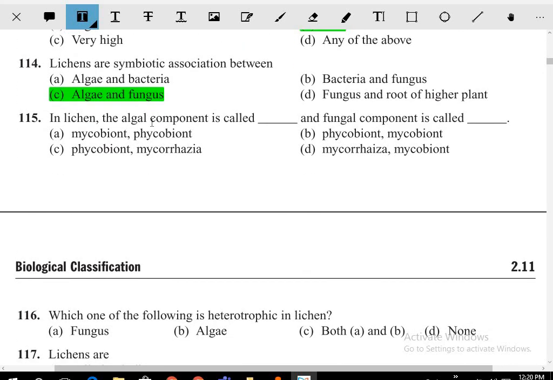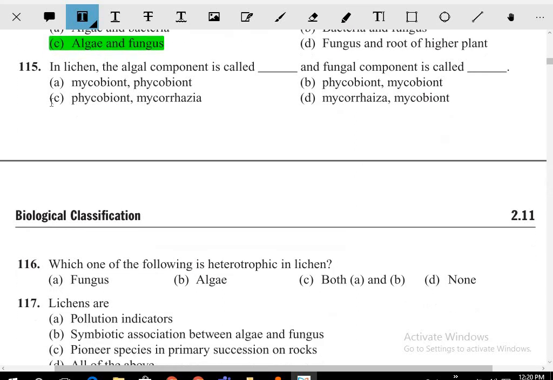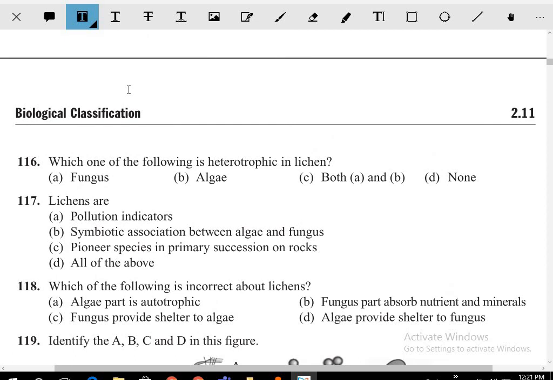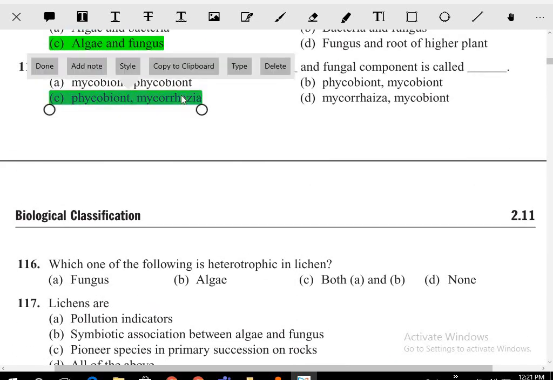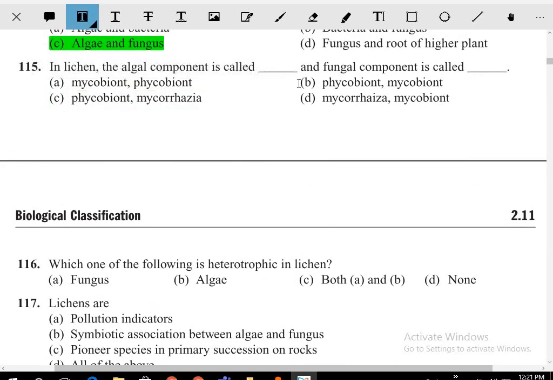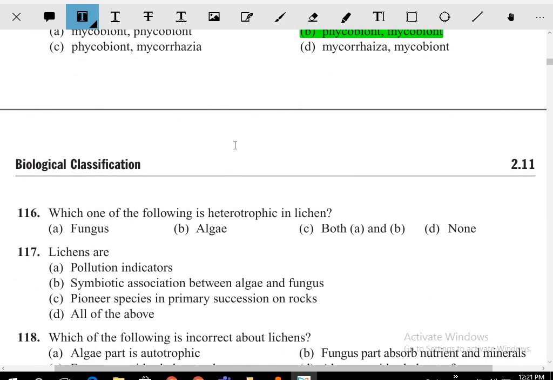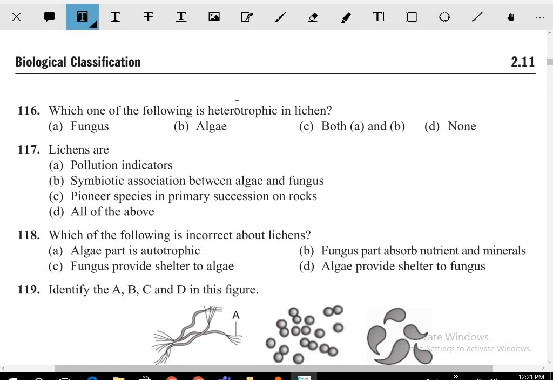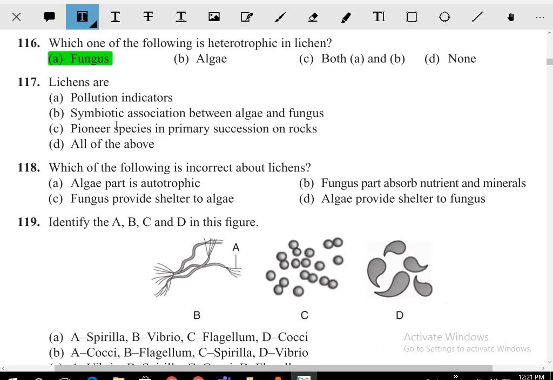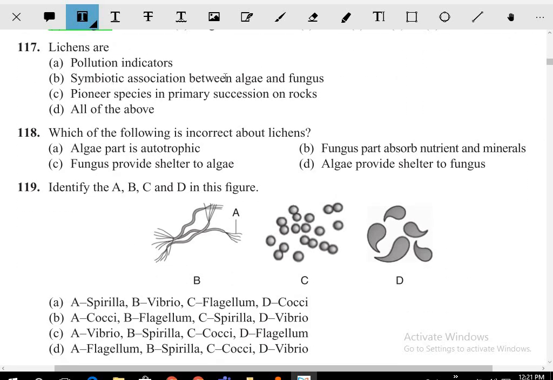In lichens, the algal component is called the phycobiont and the fungal component is called the mycobiont. See these options very clearly. Which of the following is heterotrophic in the lichen? The fungus. Lichens are pollution indicators and a symbiotic association between algae and fungi. So all of the above.